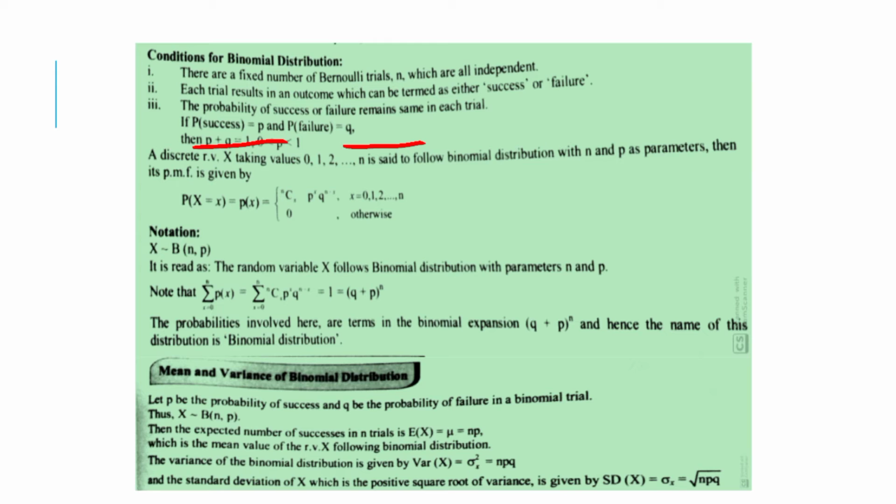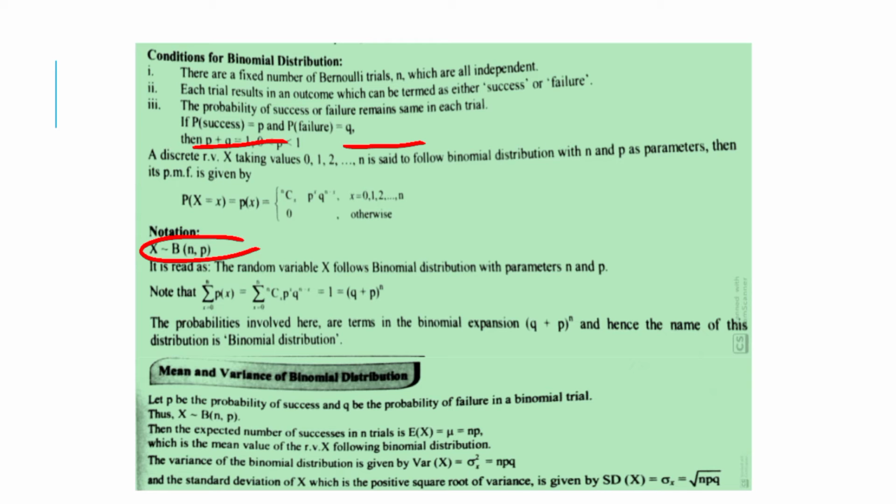Notation. It is a notation to denote the probability. X, a random variable, is equivalent to binomial of n comma p. Okay, so it is a notation. It is read as the random variable x follows binomial distribution with parameters n and p.